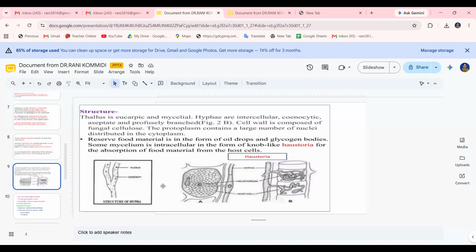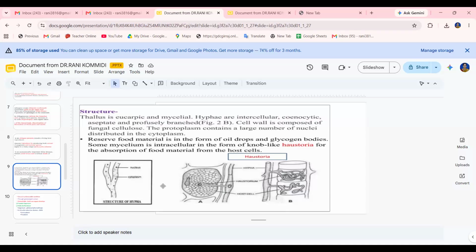So that is the eucarpic. Generally, in the thallus, only a small portion or any other specific portion modified into a reproductive structure is known as eucarpic. So that's why this Albugo thallus is eucarpic mycelial.